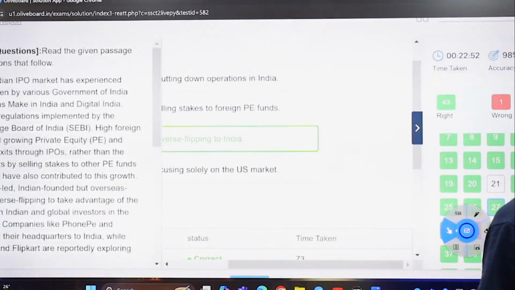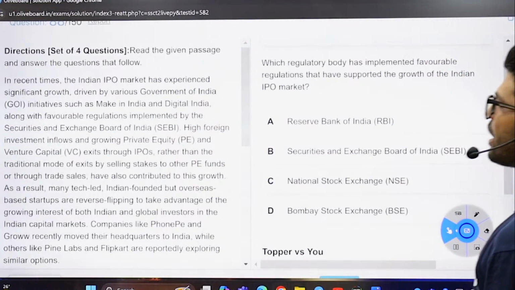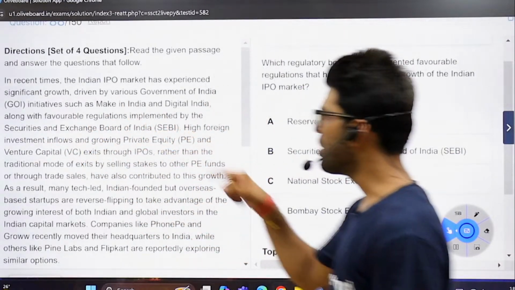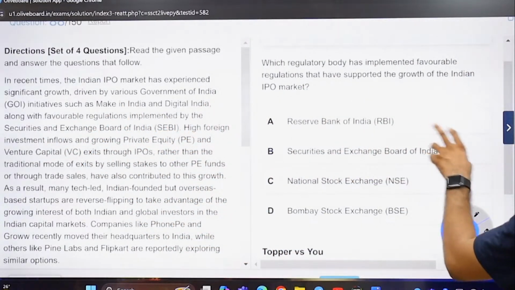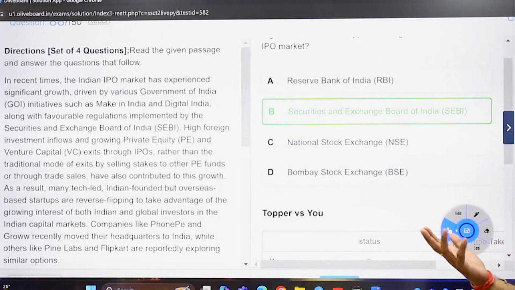Okay, the next one says which body has implemented favorable regulations, implemented by the SEBI, Securities and Exchange Board of India. No RBI, SEBI there, no NSE, no BSE and such. Level 1.